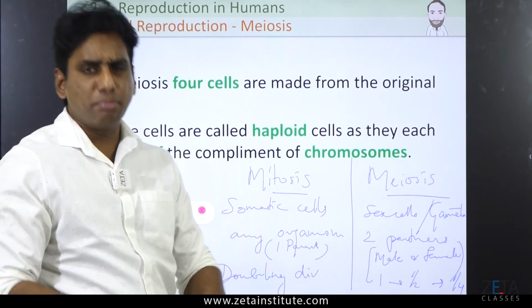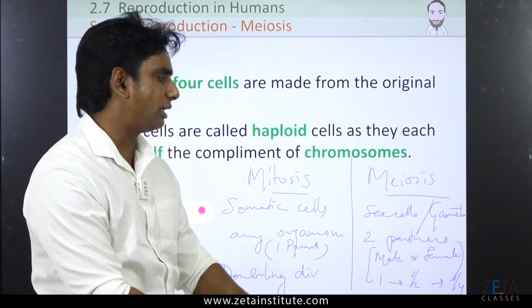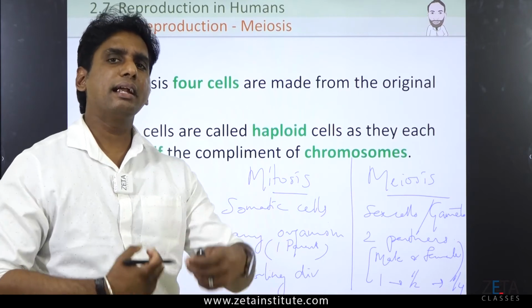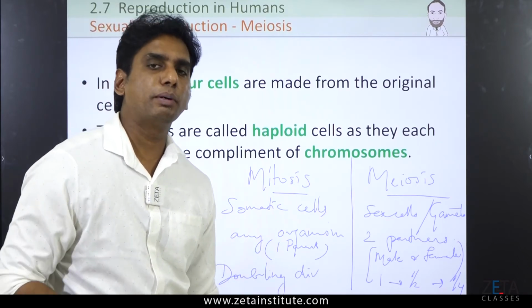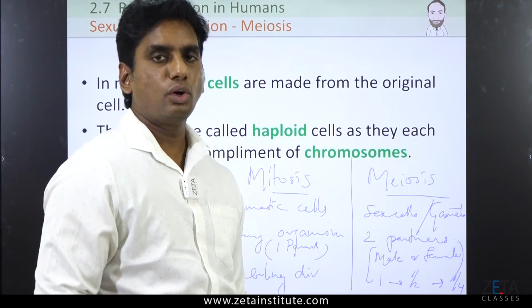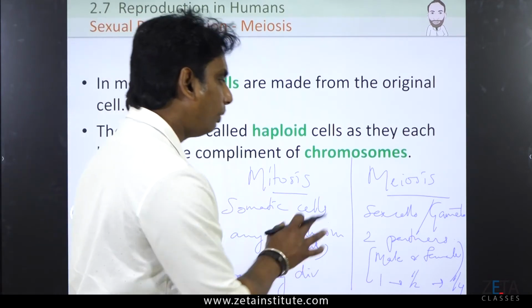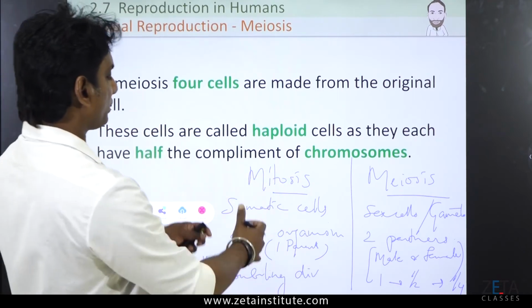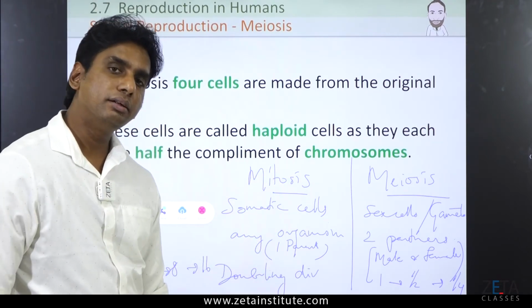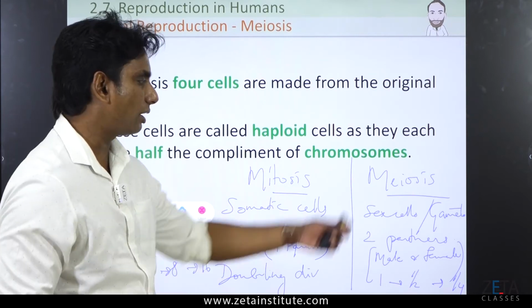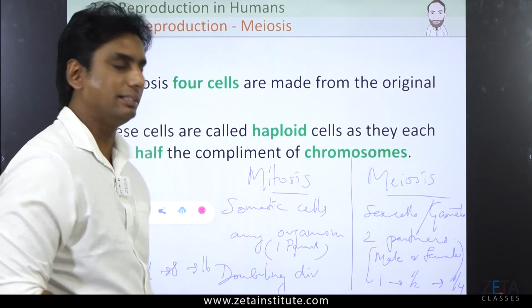So, you don't think much about this 1, 2 and 1 by 2 and 1 by 4 much. In another subunit, when we study spermatogenesis and oogenesis or the division stages, I will explain to you at that time. Now you just remember one thing, that mitosis is doubling division or multiplication division, and meiosis is also called reduction division.